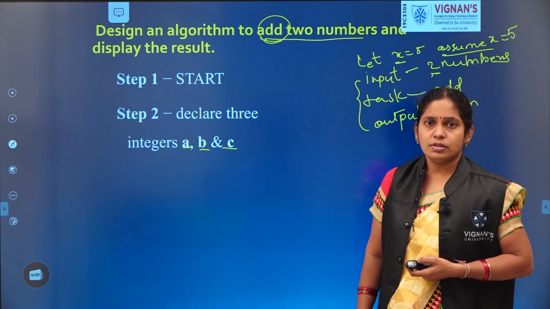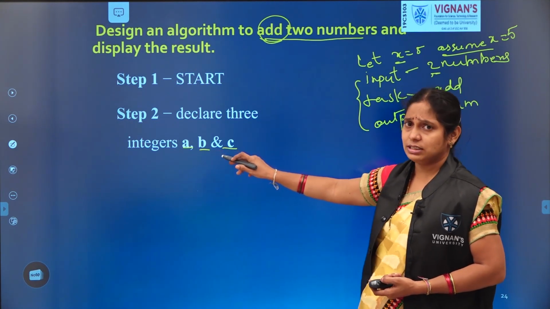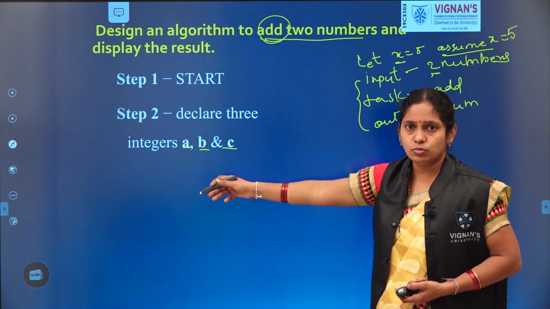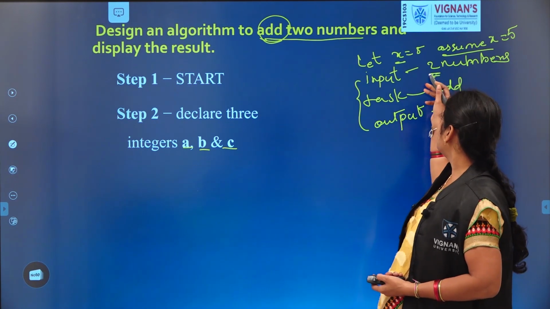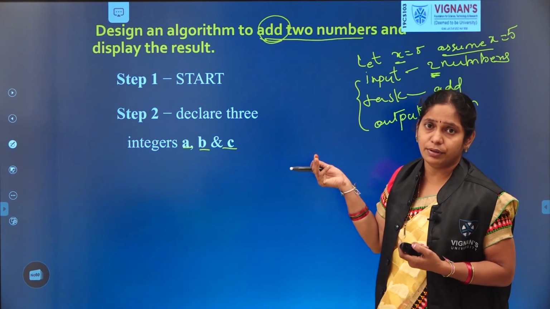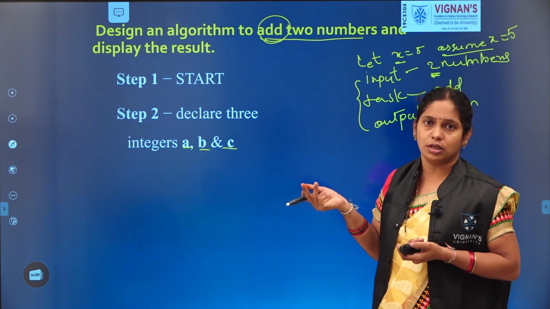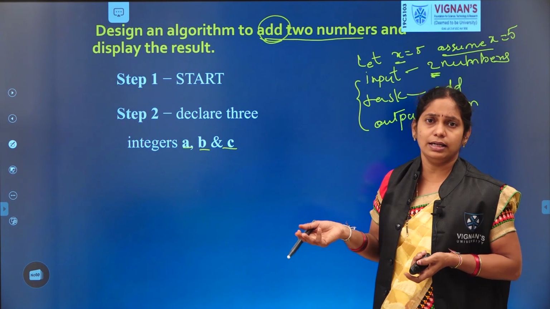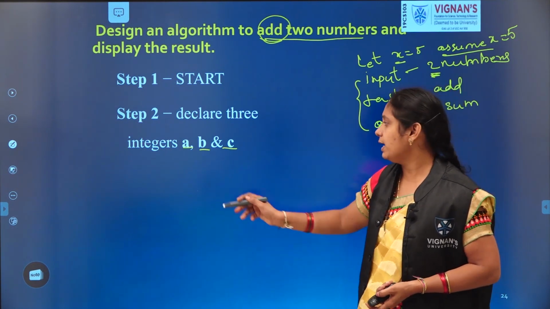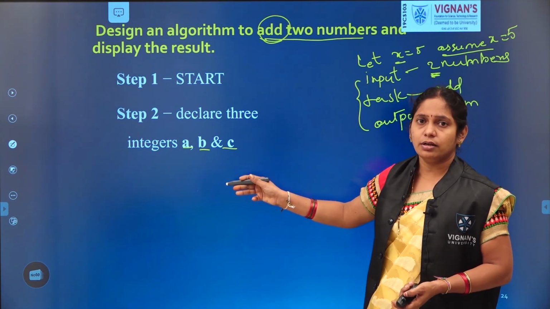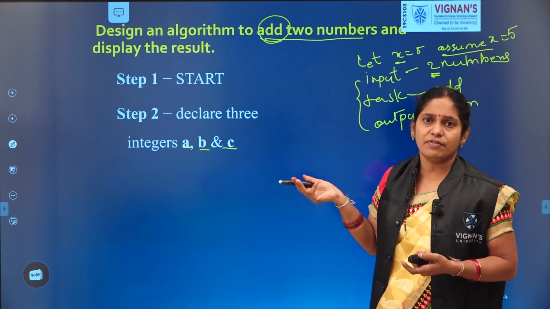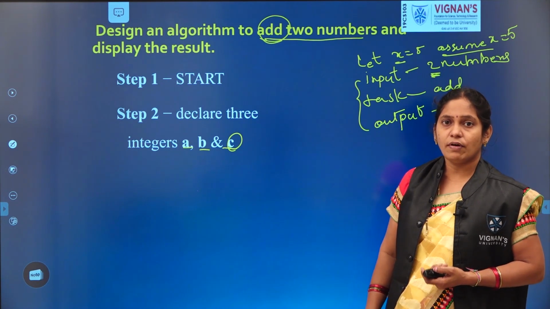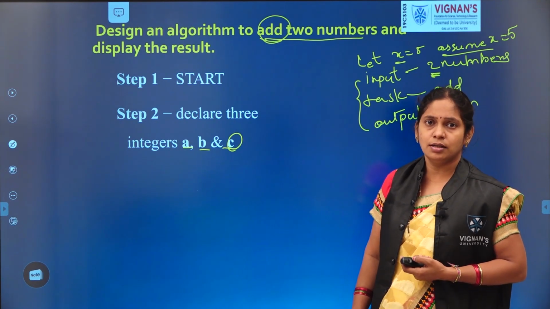Is it clear? Because of that, here we considered 3. Why did we consider 3 here? Why not only 2? Because here only 2 values we are taking. Our input is only 2 numbers, addition of 2 numbers only. So A and B. Not only A, B, C, you can take X, Y, Z, P, Q, R, anything. For example, here I considered it as A, B, C. For reading two values A and B, two are sufficient. Then why am I moving to C? Why did I consider one more variable?